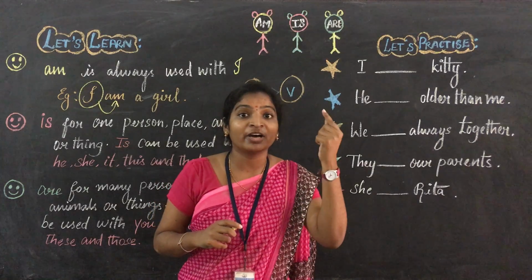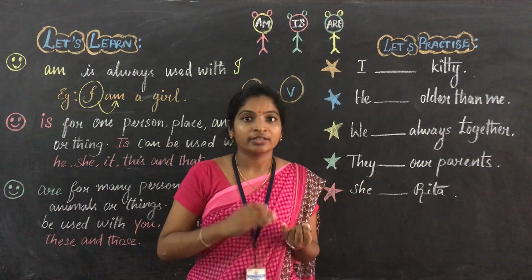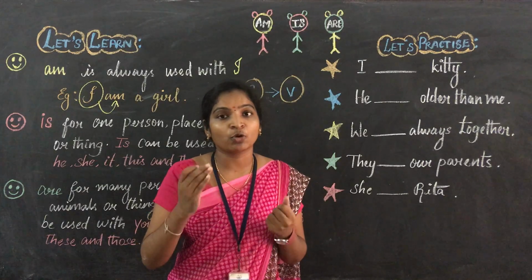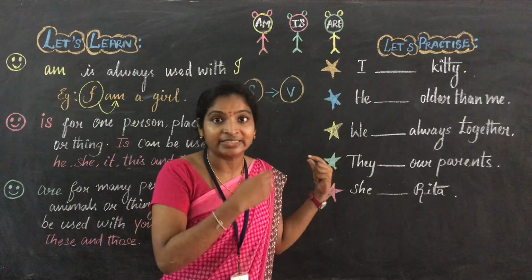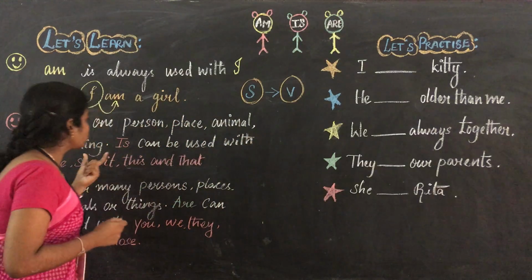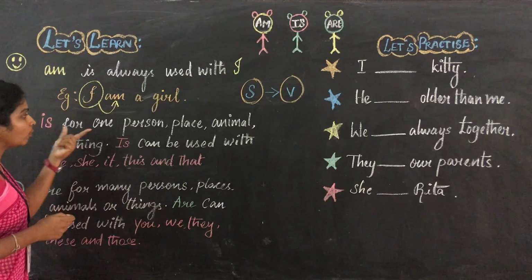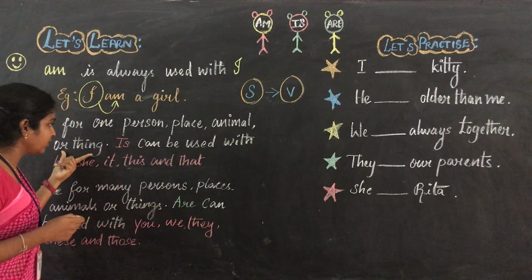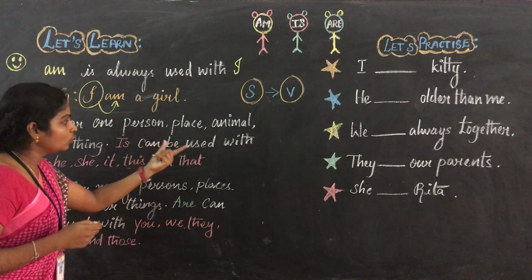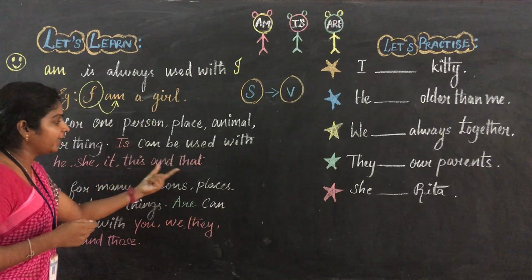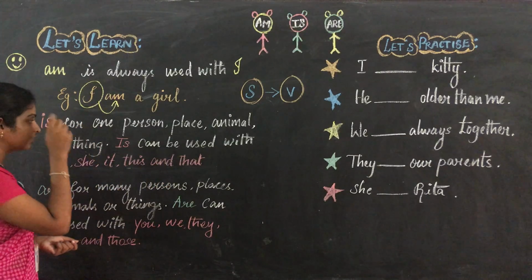You just remember the previous session, that is naming words, singular and plural and verb. Because that only helps you to understand this topic. You just recall everything. Come to the next point. Is is for one person, place, animal or thing. Is can be used with he, she, it, this and that. Again I am reading the second point.